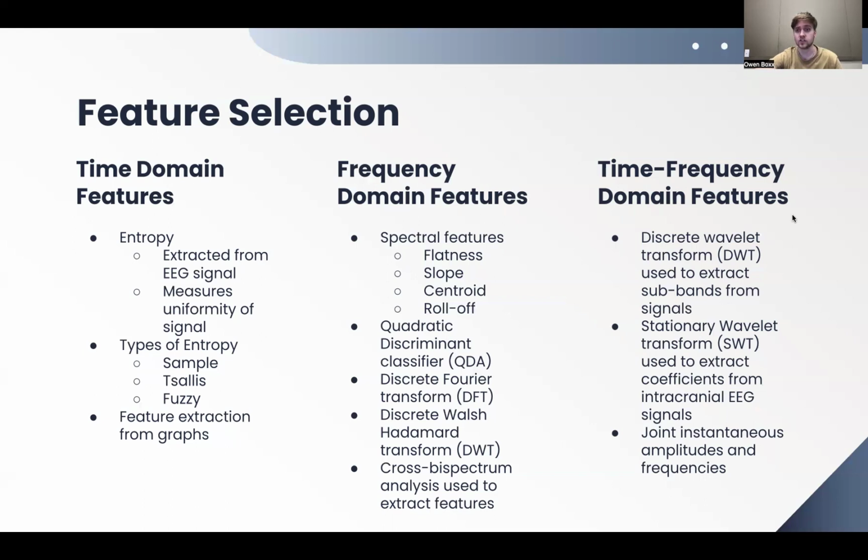As far as time frequency, it sounds like a combination of both. But the discrete wavelet transform was used to extract sub bands from signals. So essentially it's taking sub data from the signals itself. How do I explain this? You have the full signal and they only wanted portions of the signal. So stationary wavelet transform was used to extract the coefficients for intracranial EEG signals. And then joint instantaneous amplitudes and frequencies was another example of time frequency domain features.